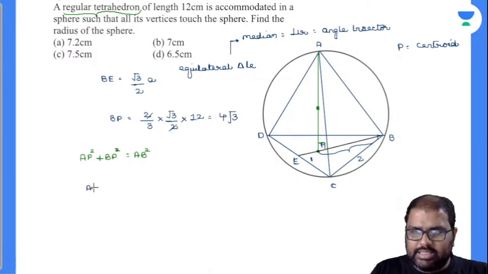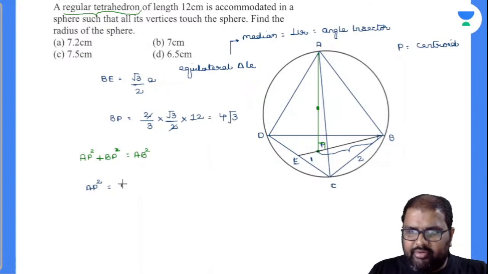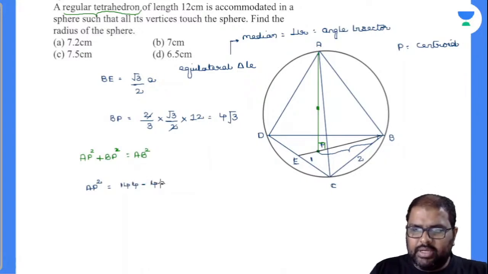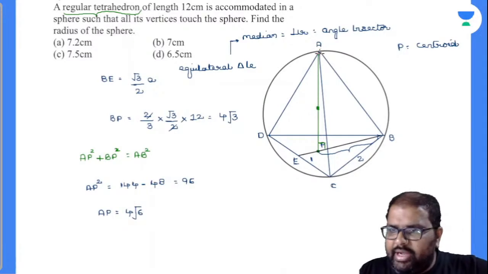AB square is equal to 12 square, 144. BP square value is 16 3s are 48. Which will be equal to 96. AP value is equal to 16 6s are, is it 4 root 6? Yes. Now you have to find out this value.